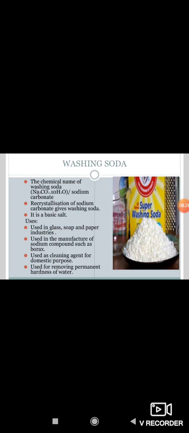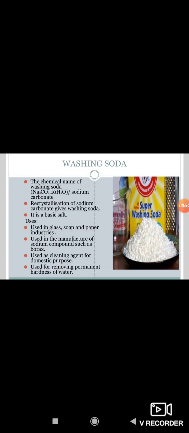So you have seen that sodium carbonate can be obtained by heating baking soda, and recrystallization of sodium carbonate gives washing soda. It is also a basic salt. Here the question arises, what is the chemical name of washing soda? The chemical name of washing soda is sodium carbonate decahydrate.